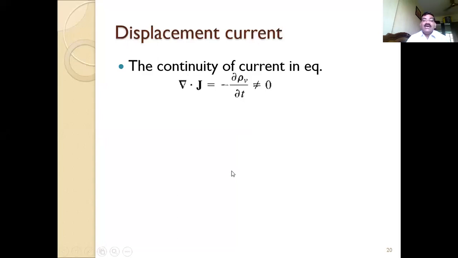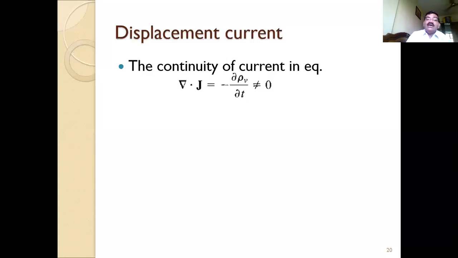Now what is this current continuity equation? This current continuity equation, if you take the partial differentiation of what is this J? J is the conduction current density. Okay, so if you take a partial differentiation of conduction current density, what will it be? It will be rho v. What is rho? It is the charge. Which charge? It is not simply charge, it is the volume charge density. So rho v is the volume charge density. We have taken a partial differentiation of this rho v with respect to time.